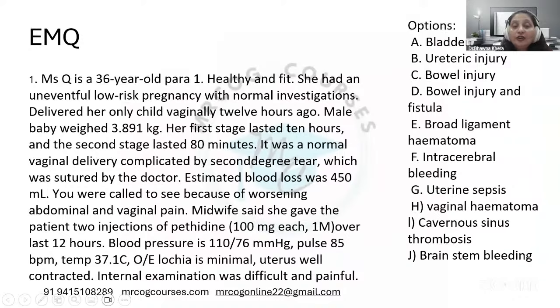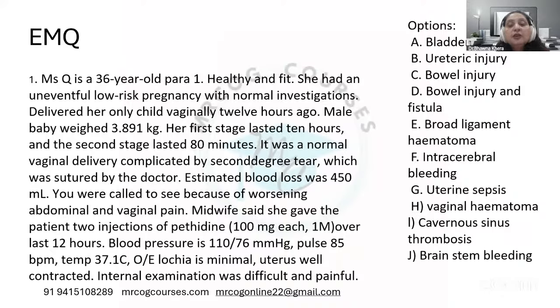Okay, coming to a long question, a typical RCOG scenario, which is particularly a long question. So Mrs. Q is a 36-year-old para 1, healthy and fit. She had an uneventful low-risk pregnancy with normal investigations. She delivered her only child vaginally 12 hours ago. Male baby, weight 3.891 kg. Her first stage lasted 10 hours and the second stage lasted 80 minutes. It was a normal vaginal delivery complicated by a second degree tear, which was sutured by the doctor. Estimated blood loss was 450 ml.